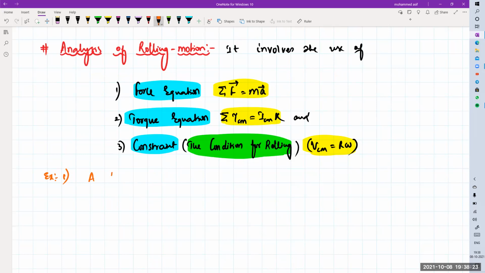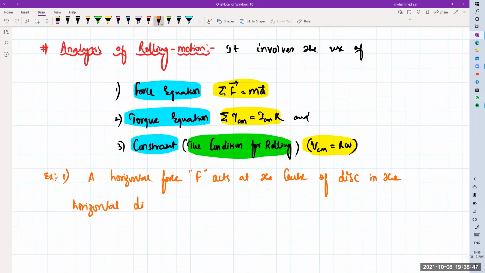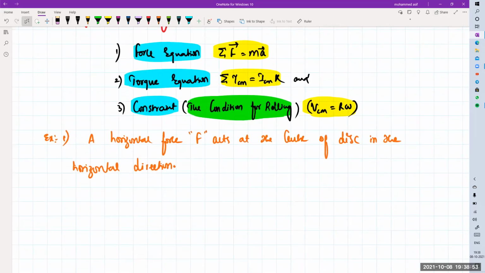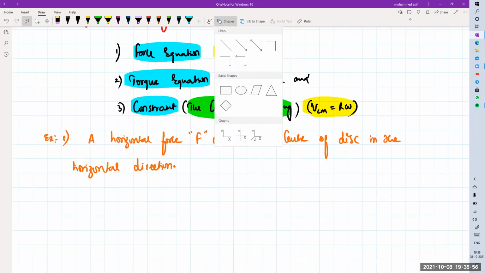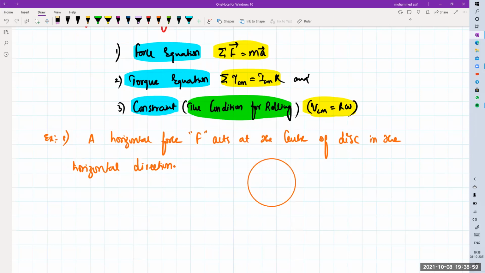Example number one: a horizontal force, capital F, acts at the center of a disk in the horizontal direction. This is the condition given to us. That means we have a disk here. This is your disk, and this is your horizontal surface.